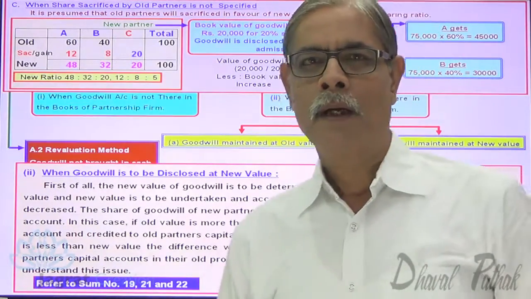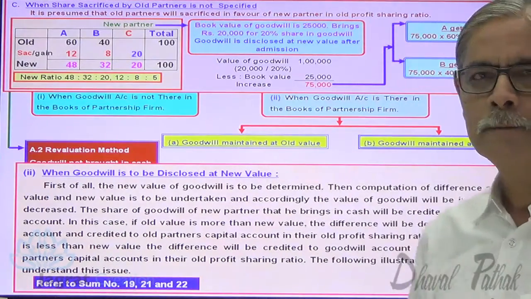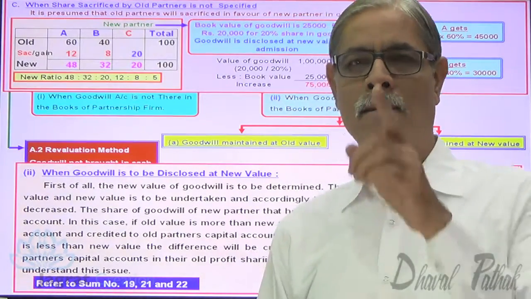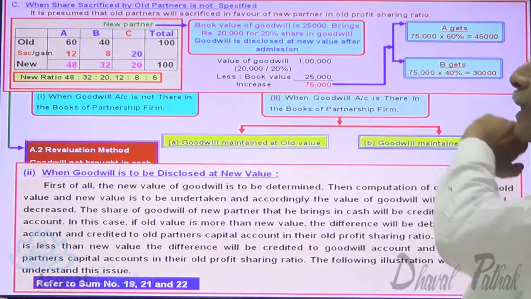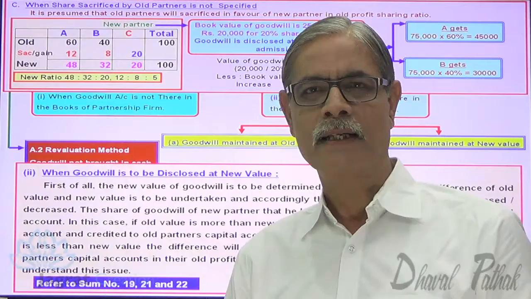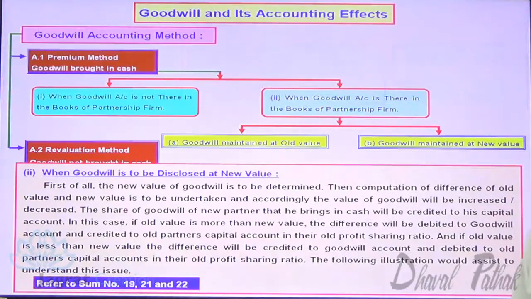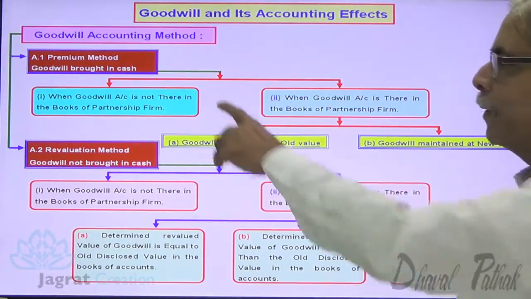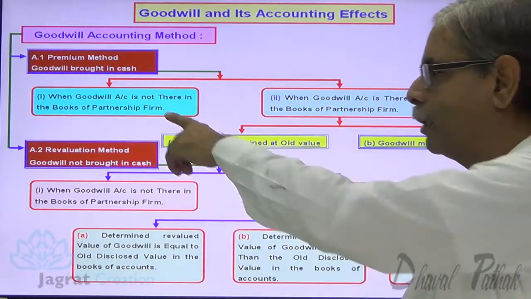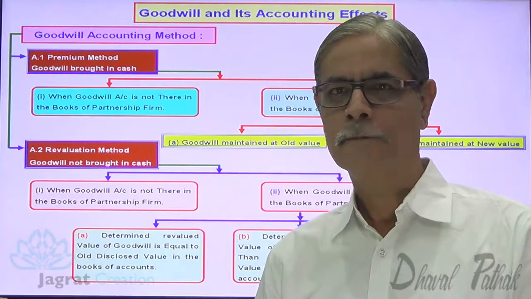So, I have tried to explain this concept. So, this first option is over. Once again, what are the entries? Goodwill account debit, to A's capital account, to B's capital account. Cash account debit 20,000, to C's capital account credit 20,000. These are the entries. Now let me proceed with the next. Now 1, 2 and 3 options are over. Now I want to switch over to this one. Observe it.